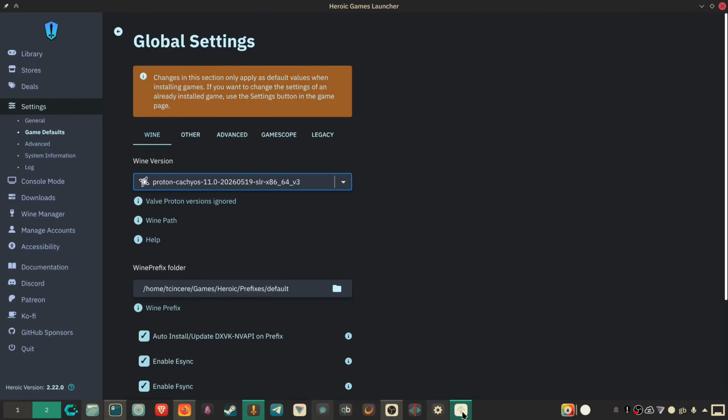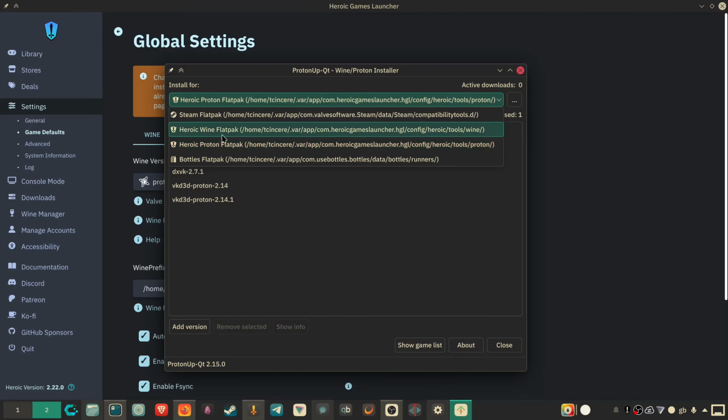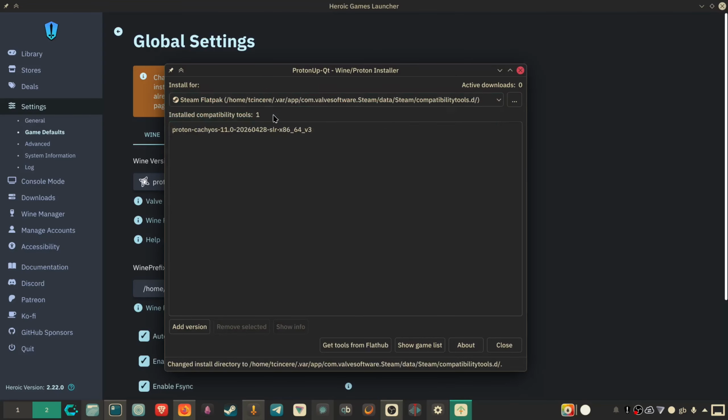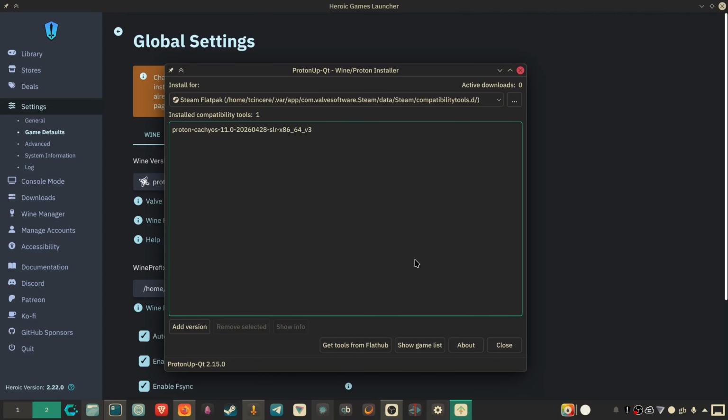But that's essentially it. Proton Up Qt makes it extremely simple to download different versions of Proton. And if I wanted to download it into the Steam Flatpak, I simply do that. I hit add version, choose the version of Proton I want, and hit install. Then when I go into Steam, I just need to do exactly the same thing and choose the version of Proton. That's simple.